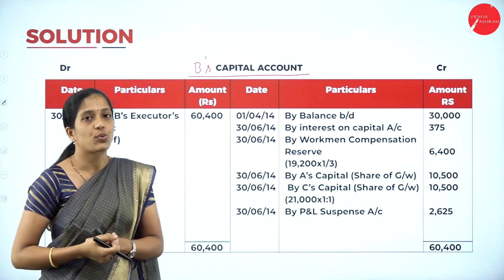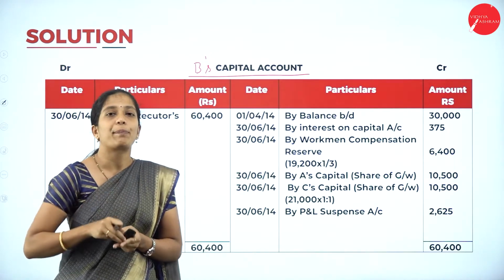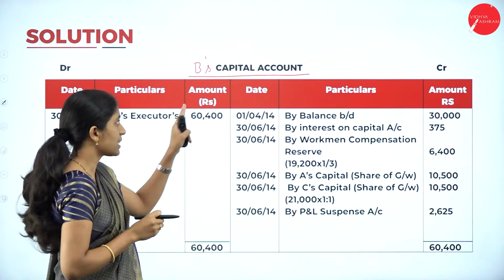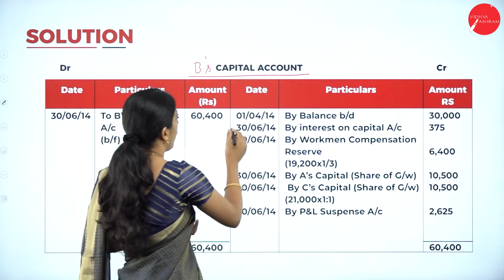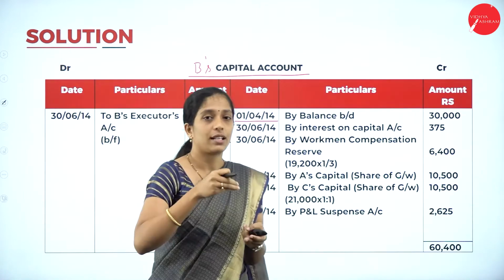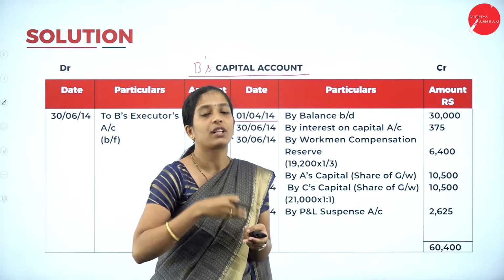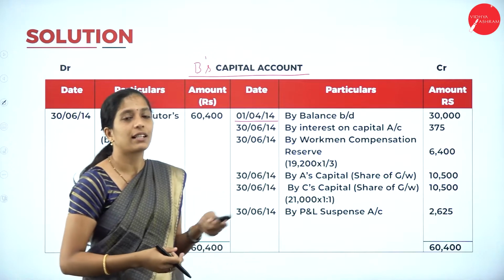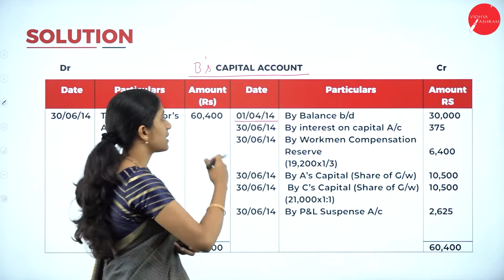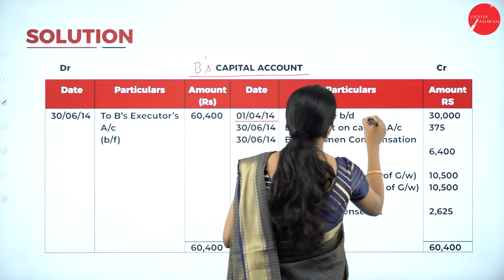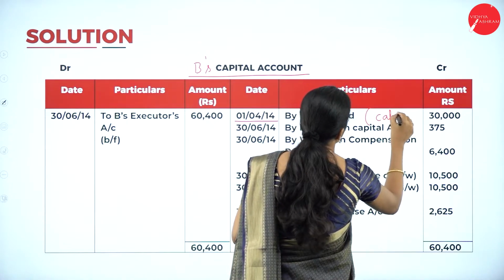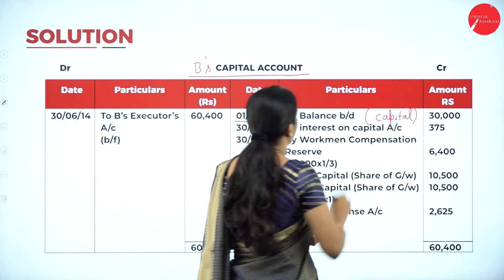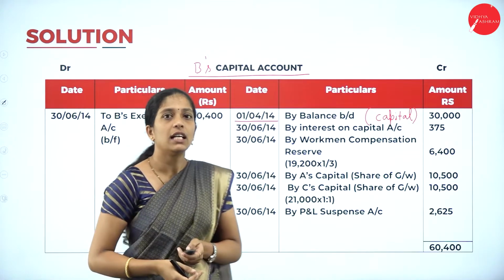So as usual, first what you have to do, we have to bring the capital of the deceased partner, that is B. So on 1/4/2014, that is at the beginning of the financial year, we shall bring the capital of the partner, that is by balance brought down. So this is capital of B. By balance brought down 30,000.